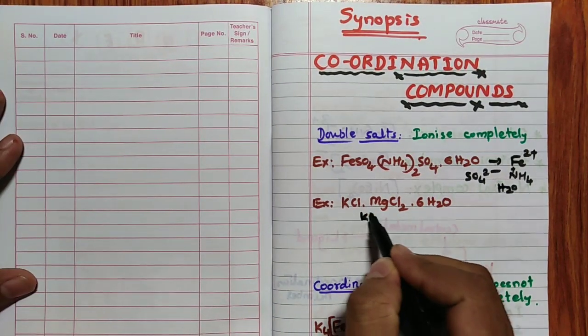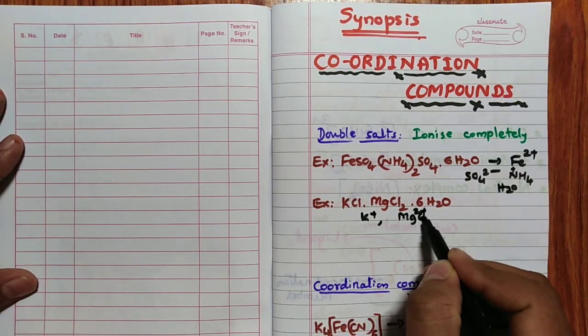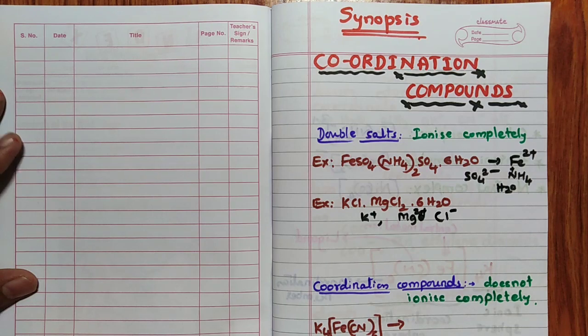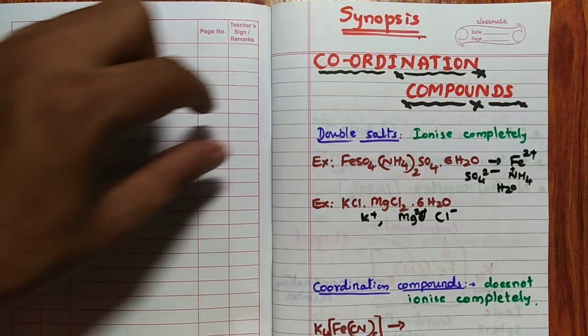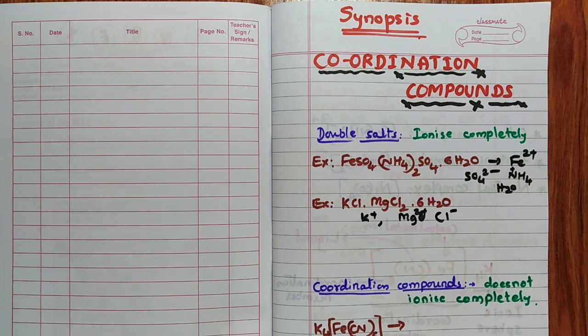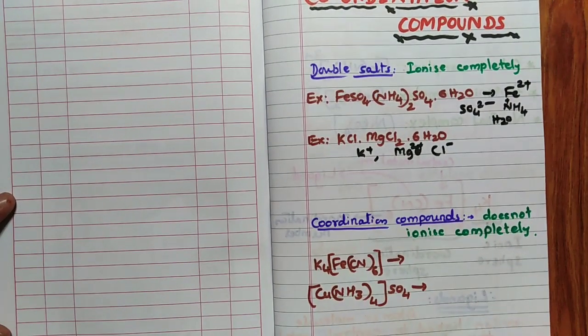And here it will form K plus, Mg2 plus, Cl minus ions, remember. So this is a double salt. By giving the complex, they can ask in which case Fe2 plus ions are there, Fe3 plus ions are there, like that. In the case of a coordination compound, it does not ionize completely.